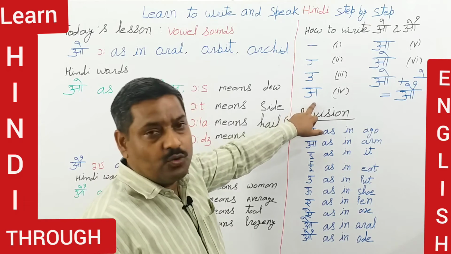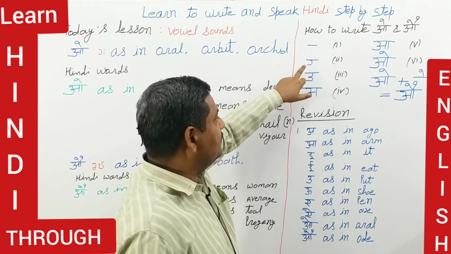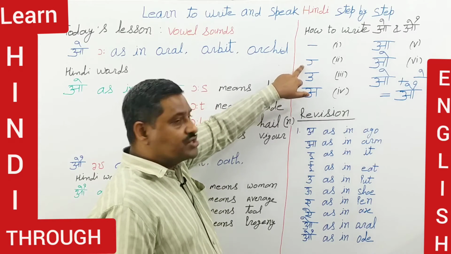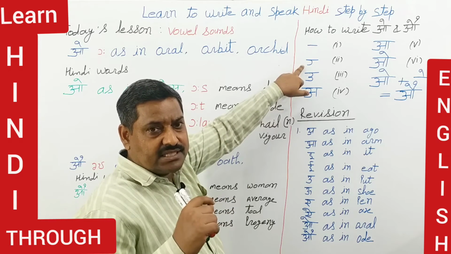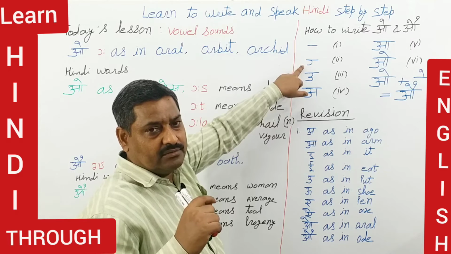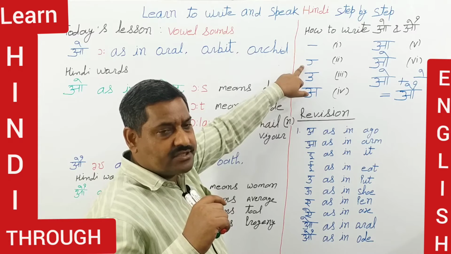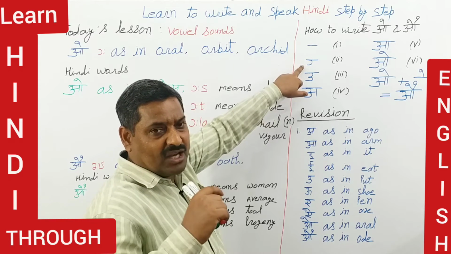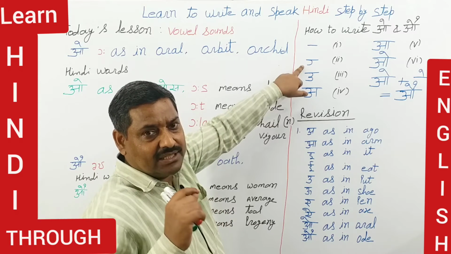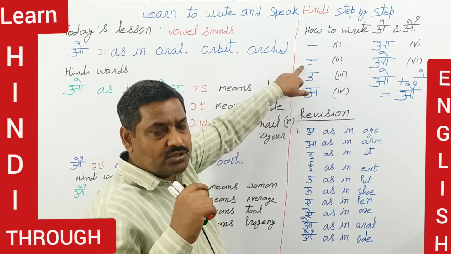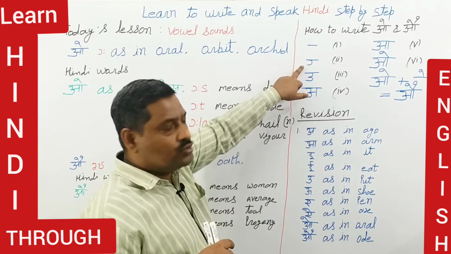So the same a sound has to be made step by step. This is the horizontal line, and then you draw a shape like an opposite C, or reverse C. When you write the correct C, the opening part of C remains towards the right side, but here it is turned back to the left side.